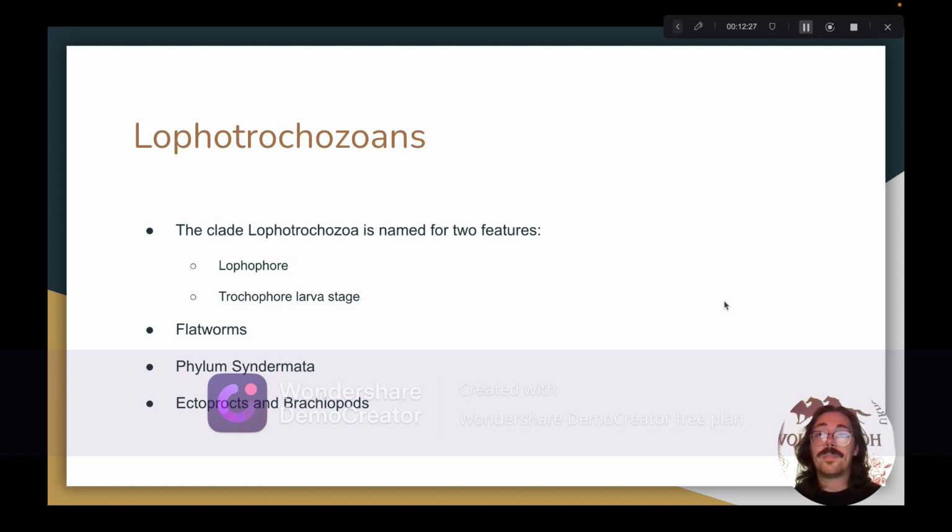Brachiopods, they are also sessile bilaterians. Visually, they can resemble clams, and they live their lives attached to the bottom of the ocean, attached to some substrate, and they rely on lophophores to feed as well.